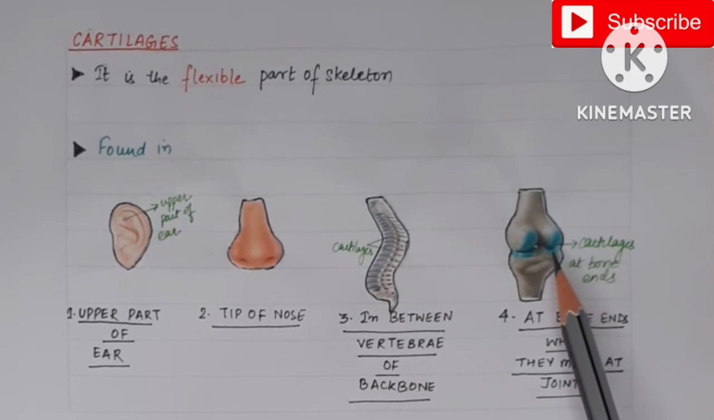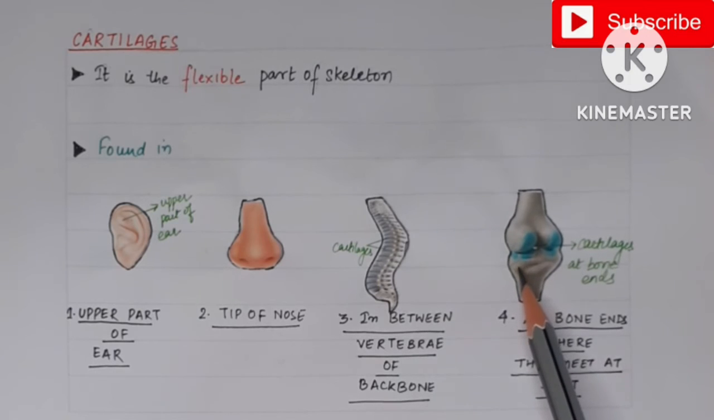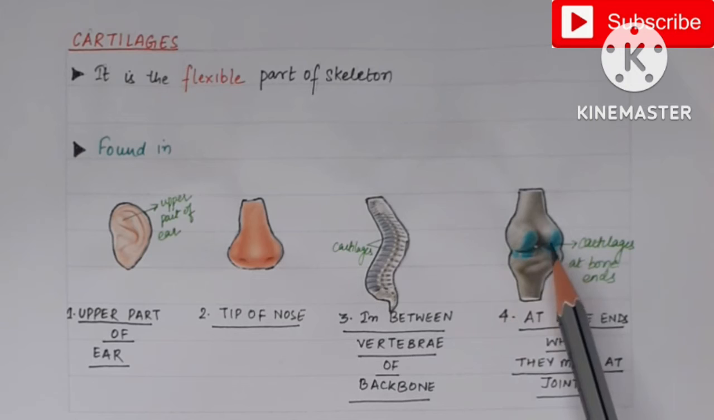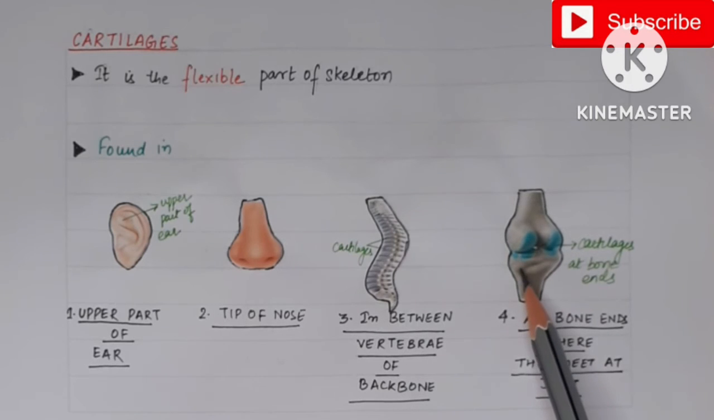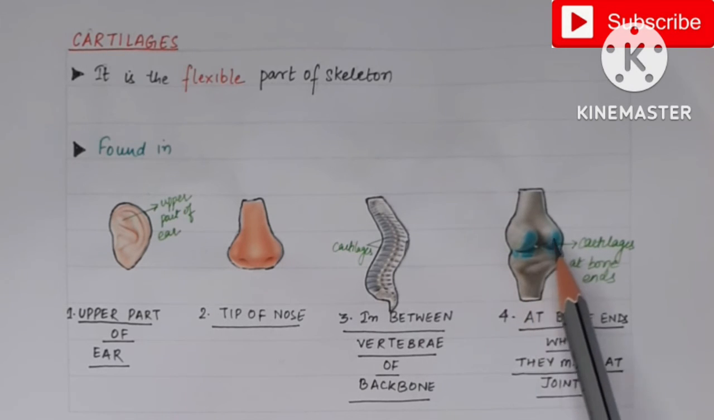These are also found at the end of the bones, where two bones meet at the joint. So this is the joint where two bone ends are meeting each other. This green color is the cartilage. They allow the frictionless movement of the bones at the joint.